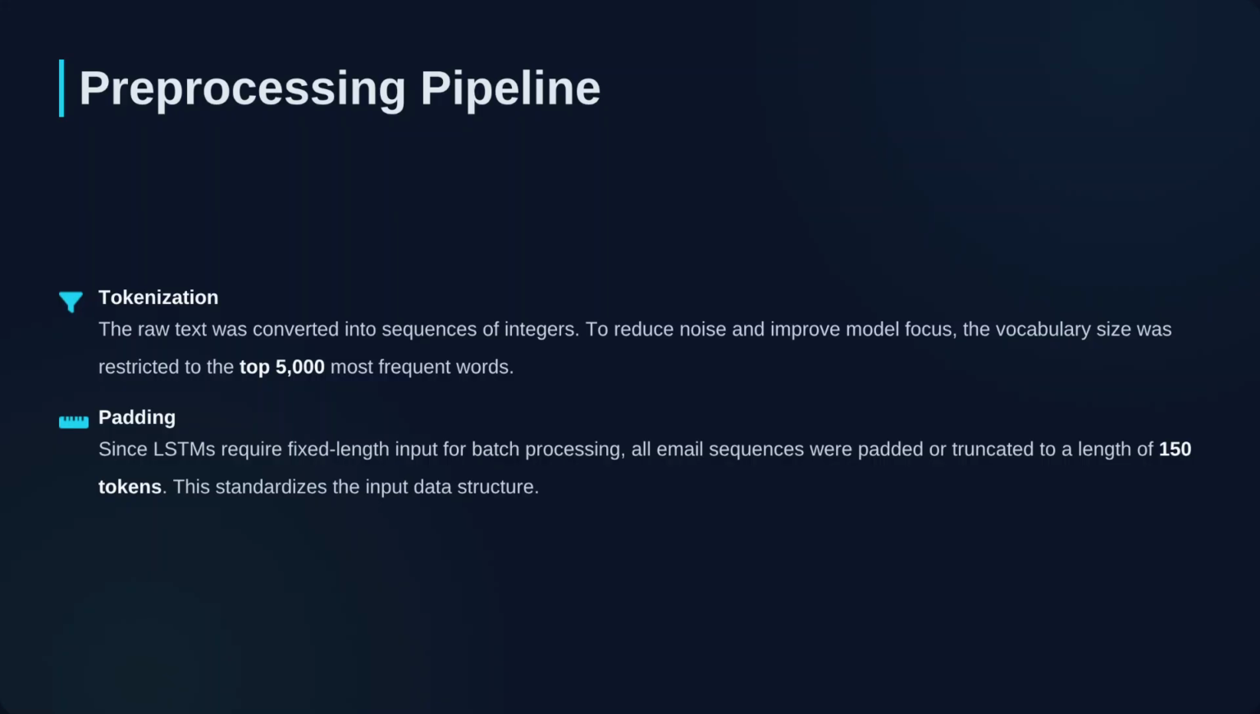Raw text can't go directly into a neural network, so we built a pre-processing pipeline. First, tokenization. We converted text into sequences of integers. We restricted our vocabulary to the top 5,000 most frequent words to remove rare noise and keep the model focused. Second, padding. LSTMs require fixed-length inputs for batch processing. We standardized every email to a length of 150 tokens, padding shorter ones and truncating longer ones.